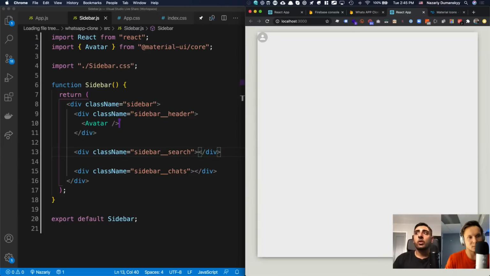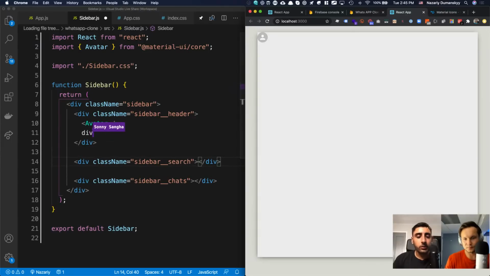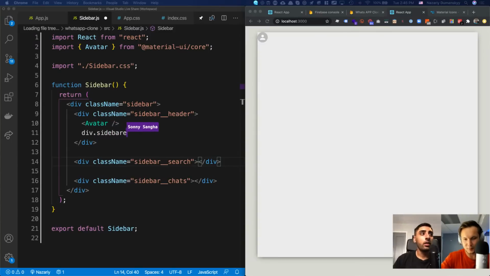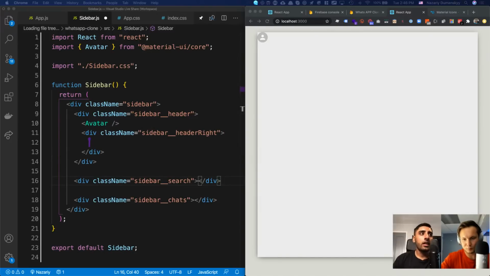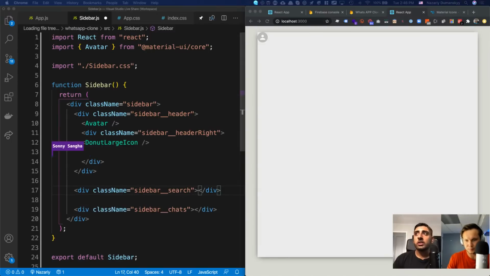And what I'm going to do is for all of those icons, I'm going to bundle them up into their own container. I'm going to call this one sidebar underscore underscore header, like this. And then inside of here, I want the following three icons. It's weird, guys, it's called a donut large icon. That's the first one.